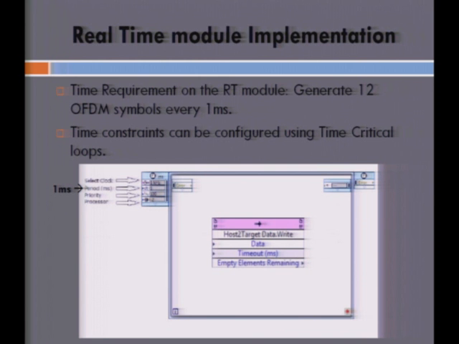The time critical loop ensures that the execution of any block within this loop is constrained, or it ensures that the execution happens in the period specified at the control of the loop. Here we have specified a period of 1 millisecond because we are interested in generating 12 such OFDM symbols every millisecond, which is the subframe duration. And we can specify the priority of this block as well, and the processor core that it uses. So this block allows for a time-constrained execution of the blocks that we place within it.